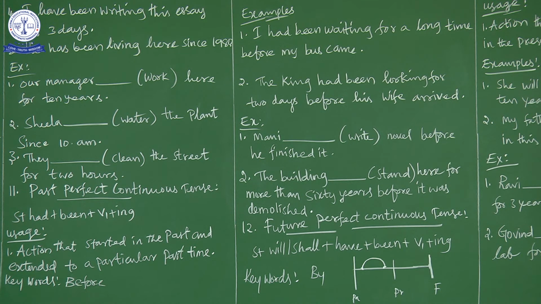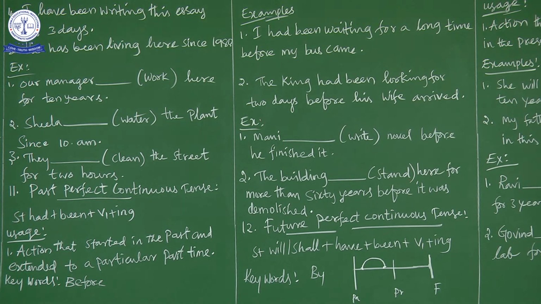The wife arrived. The looking for his wife completed when she arrived. In this context only you have to use it. So what is the keyword here? The word before. Before is the keyword with which we can easily find sentences in past perfect continuous tense.